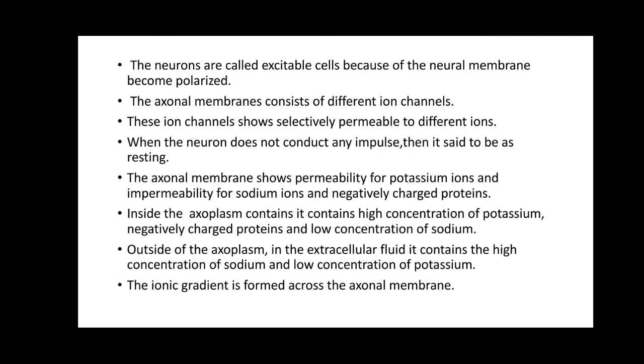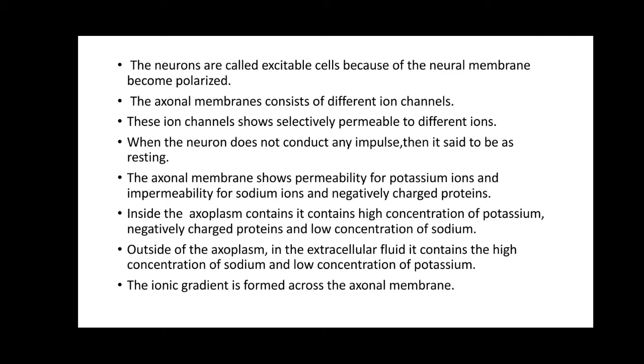Now imagine the axonal membrane. Towards the inside is the axoplasm, and outside of the axonal membrane is the extracellular fluid. The axoplasm has more potassium ions, but the extracellular fluid has more sodium ions.